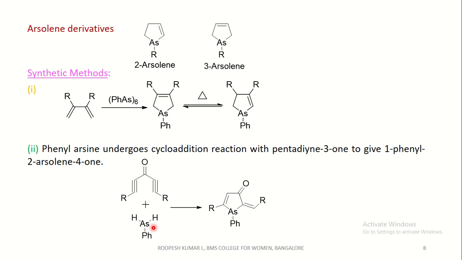It reacts with phenyl arsine to give 1-phenyl 2-arsolen-4-one. This is 4-one, 1, 2, 3 and 4. Hence 1-phenyl 2-arsolene and 4-one.